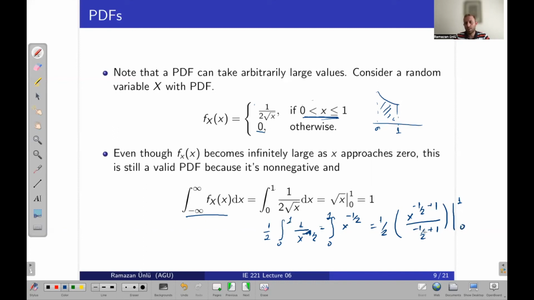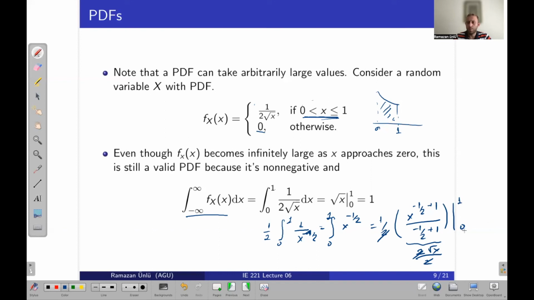The 2 cancels out and I get the square root of x. What are my limits?